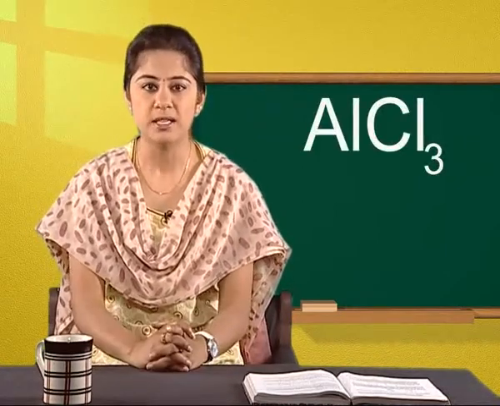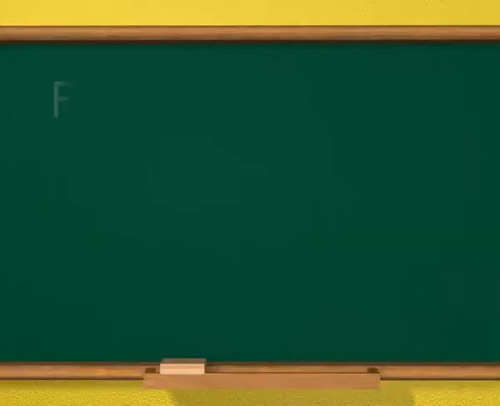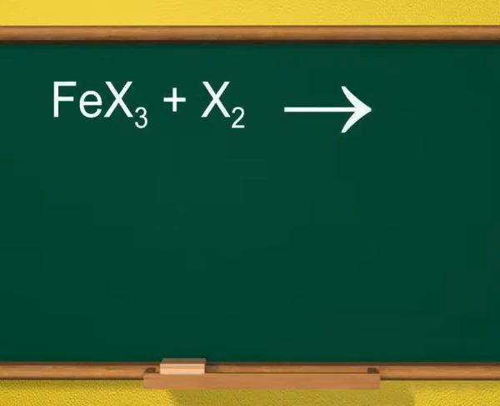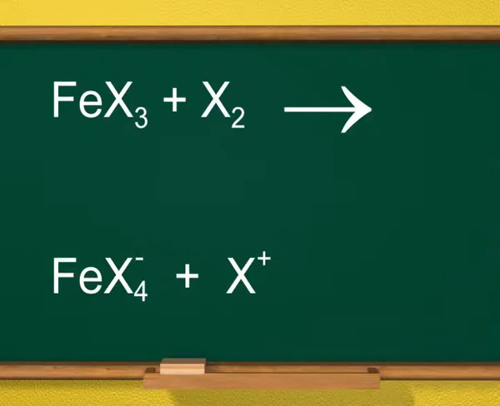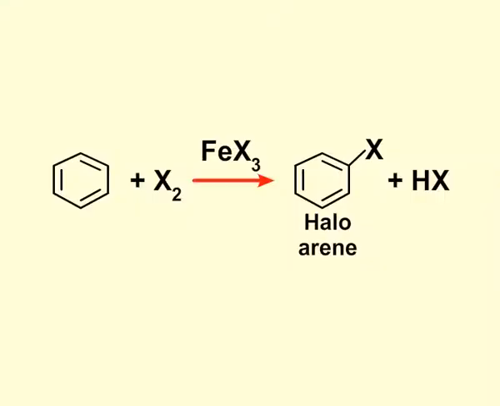Instead of ferric halide, we can also use aluminium chloride, that is AlCl3. These two, that is FeX3 and AlCl3, are also called halogen carriers. We see on the screen that FeX3 reacts with X2 to give FeX4 negative plus X positive. Benzene reacts with X2 in presence of FeX3 to form haloarene and HX.